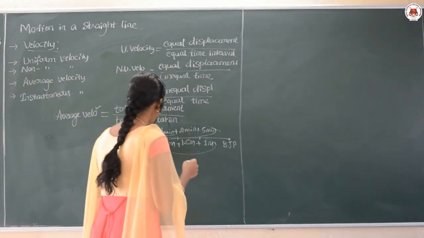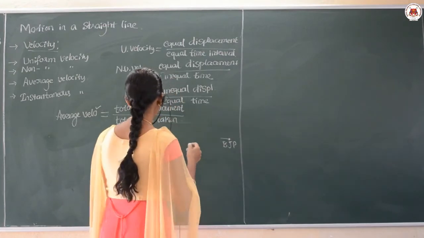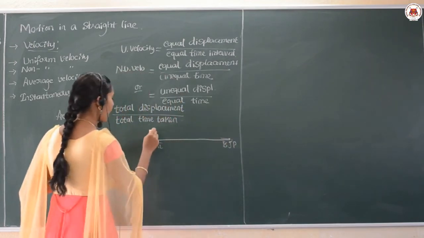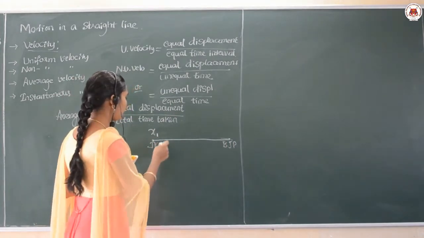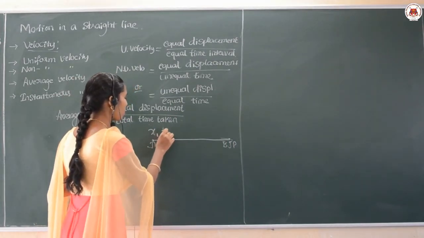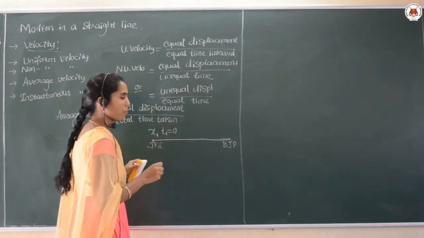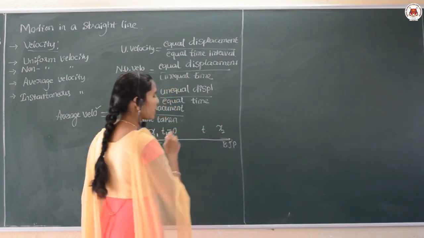So for this I can use a formula also. Let us take again the same 2 points here. One is the starting point and another one is the destination, right? So here I take x1 as the position or the displacement at time t1, where t1 means the time is 0, and x2 is the displacement at time t2, equal to t seconds.